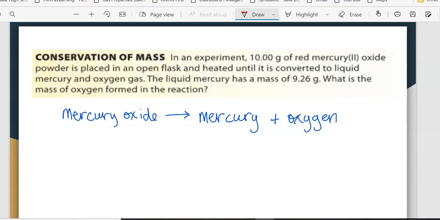The left side of the arrow, these are called the reactants. In this case, we only have 1 of them, so that's the reactant. On the right side of the arrow, we have the products. In this case, we have 2 products. It doesn't matter how many you have. I could have 2 reactants, 1 product. I could have 3 reactants, 1 product. I could have 2 reactants, 2 products. There are lots of different combinations here, so don't think that it has to be just one thing.